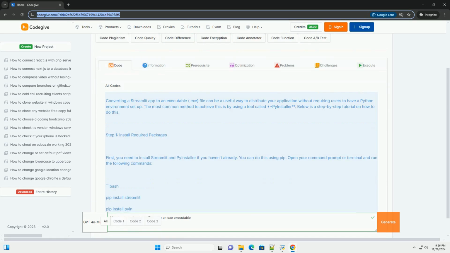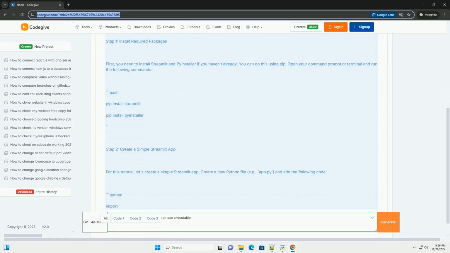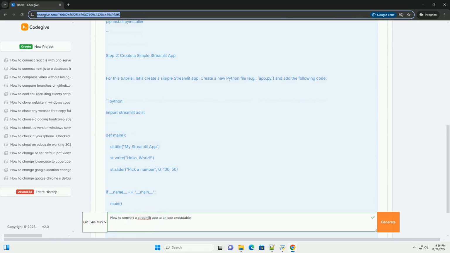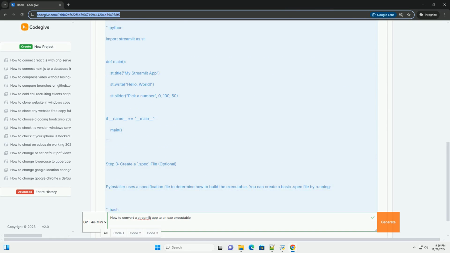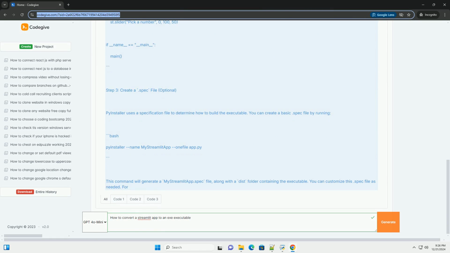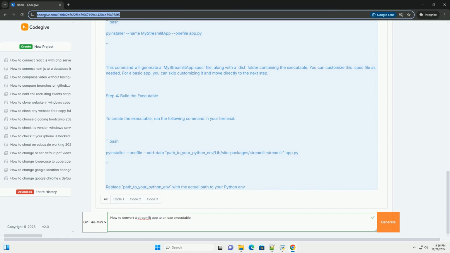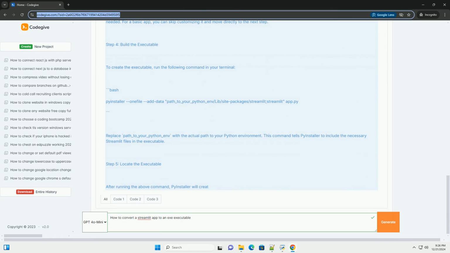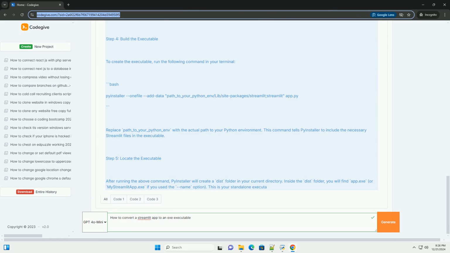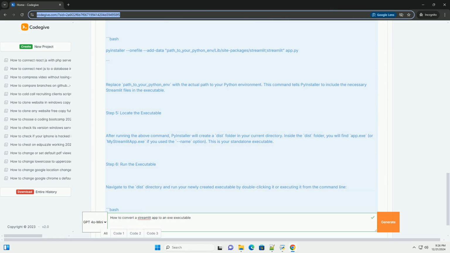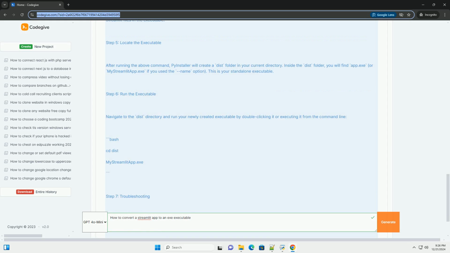Converting a Streamlit app to an executable .exe file can be a useful way to distribute your application without requiring users to have a Python environment set up. The most common method to achieve this is by using a tool called PyInstaller. Below is a step-by-step tutorial on how to do this.